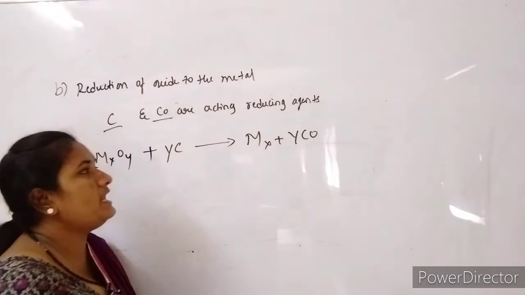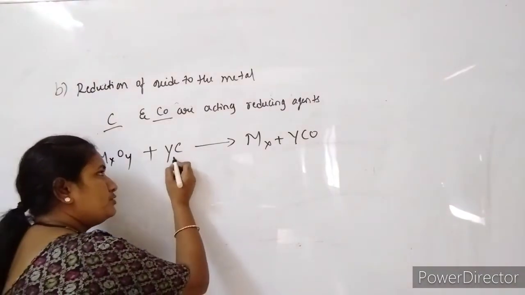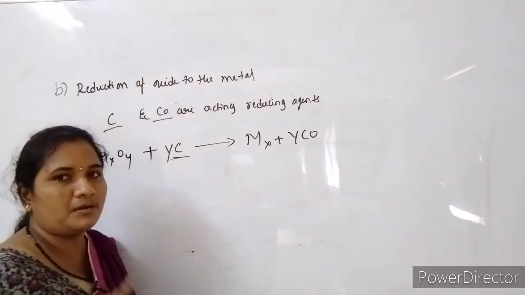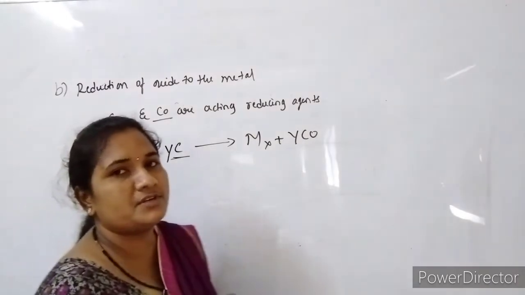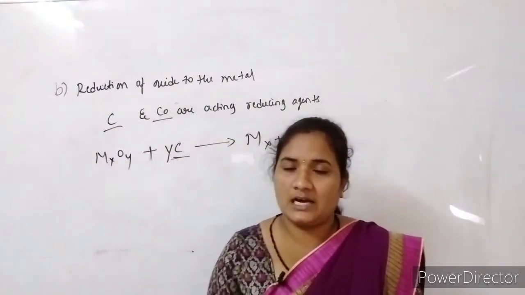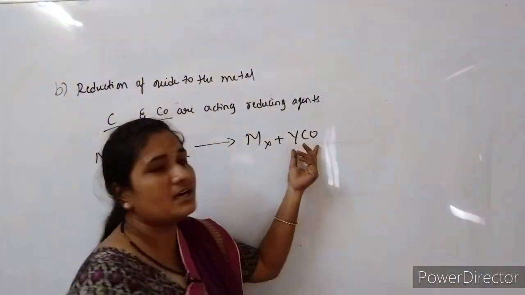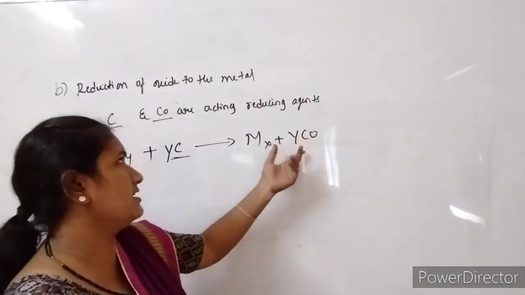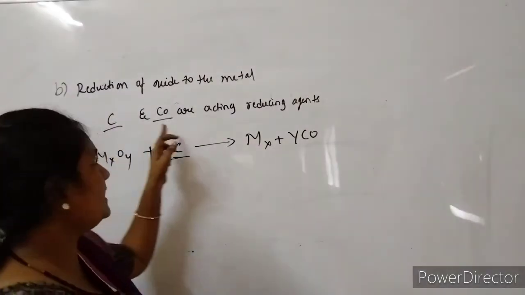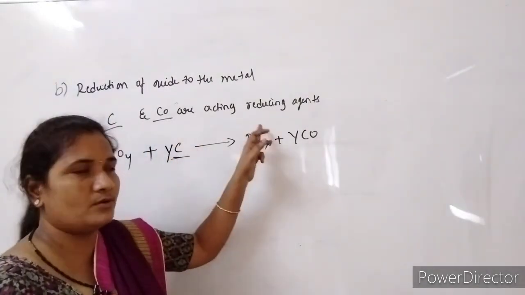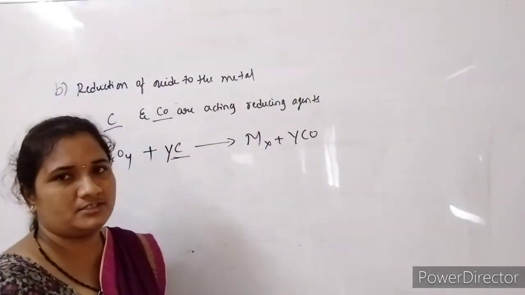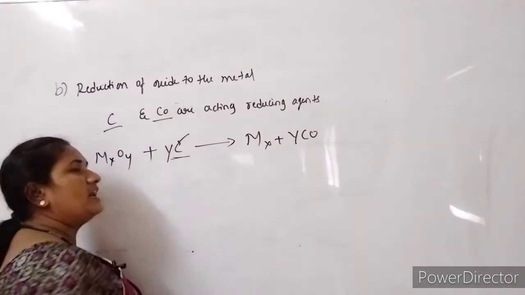Now the question will arise whether we have to choose carbon or carbon monoxide. For which kind of reactions do we take carbon as a reducing agent, and for which kind do we take carbon monoxide? I told you both carbon and carbon monoxide act as reducing agents, so why do we take carbon only here?